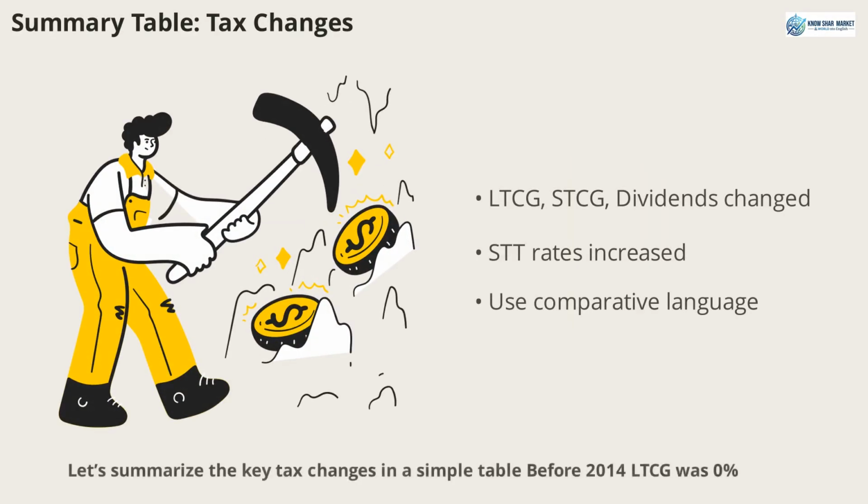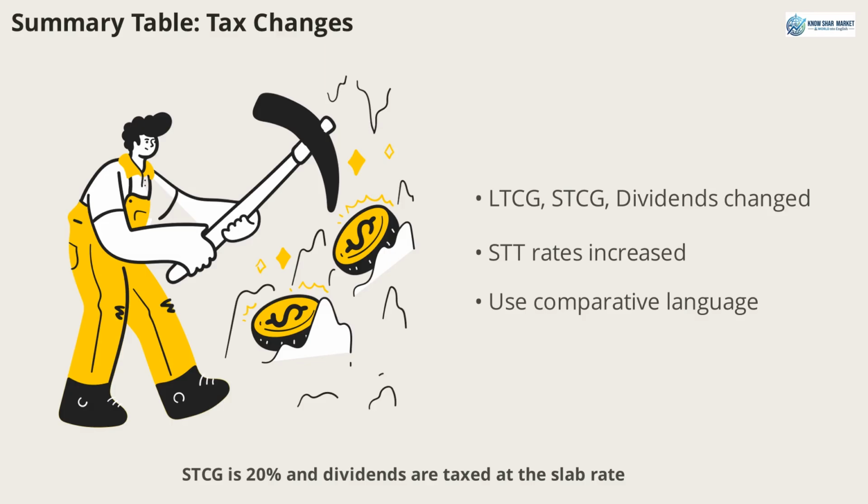Let's summarize the key tax changes in a simple table. Before 2014, LTCG was 0%, STCG was 15%, and dividends were exempt. In the active 2026 regime, LTCG is 12.5%, STCG is 20%, and dividends are taxed at the slab rate. STT on futures and options has also increased. This comparison helps you see the overall impact and practice using comparative language in English.